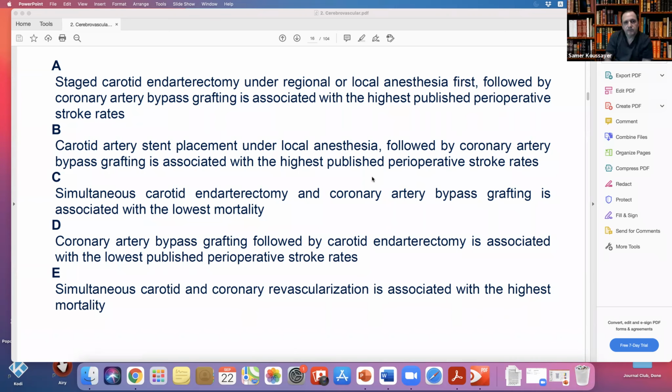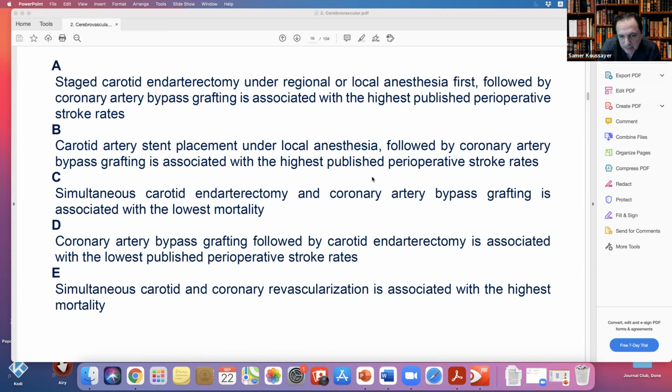Simultaneous carotid and coronary revascularization is associated with the highest mortality. So it's supposedly E. This is the right answer from the data. But again, I will individualize the patients, as Dr. Ali said.